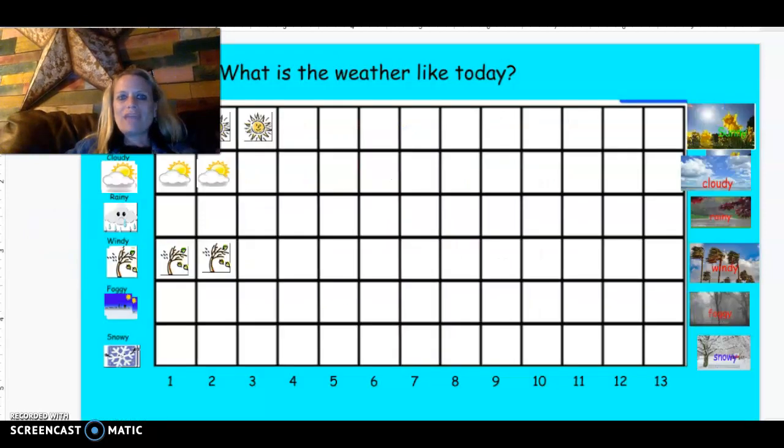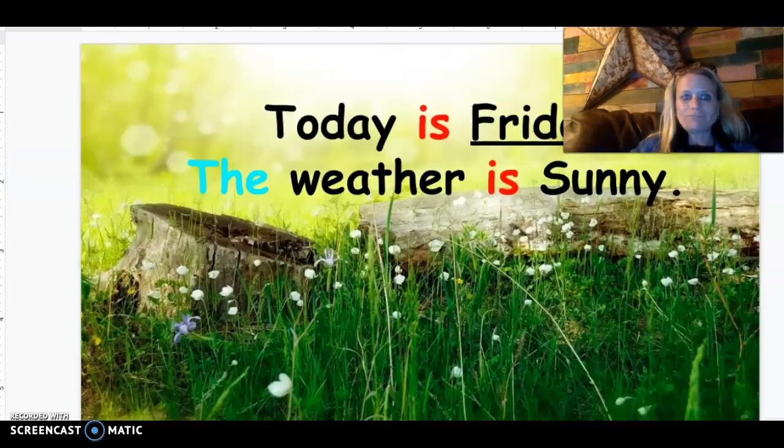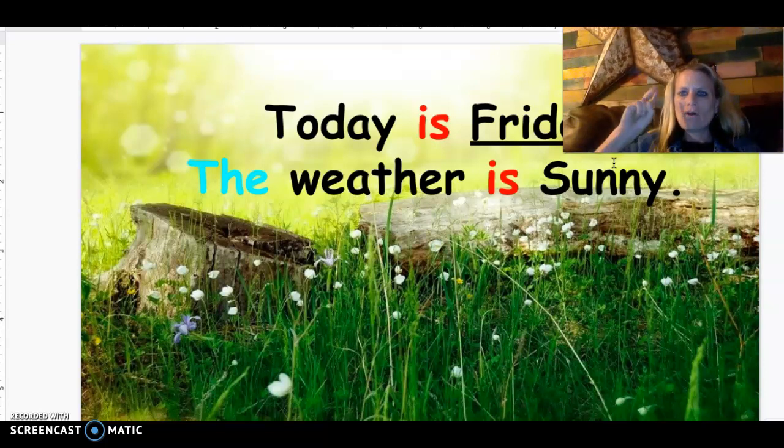Our graph, we have extended our graph again. It was sunny, it has been cloudy, it has been such a gorgeous March so far. So today is Friday and the weather is sunny. How many words are in the weather is sunny? How many words are in that sentence? The weather is sunny. Good job. There are 4 words in that sentence.